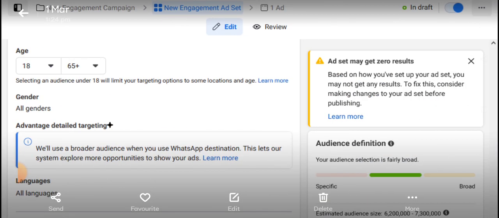So next is the age. Depending on your product, that is what you use to determine the age you set. So if you are selling something, depending on the price, that is what you use to determine the starting age and the highest age you want your ad to be shown to. If people of 18 years old can afford your product or service, of course you can target them.